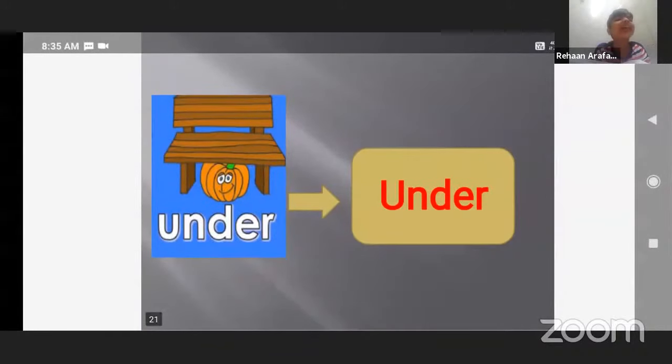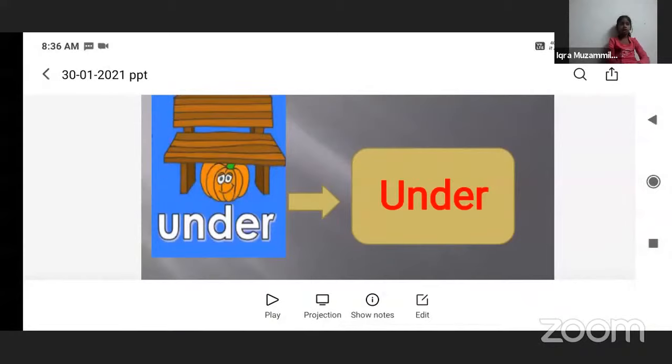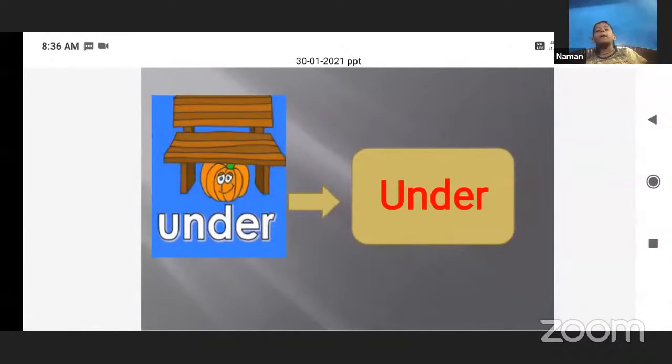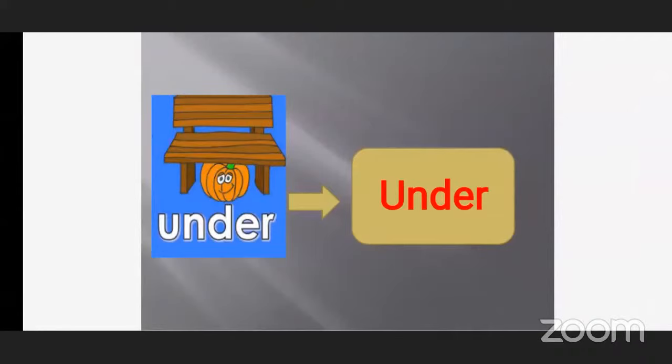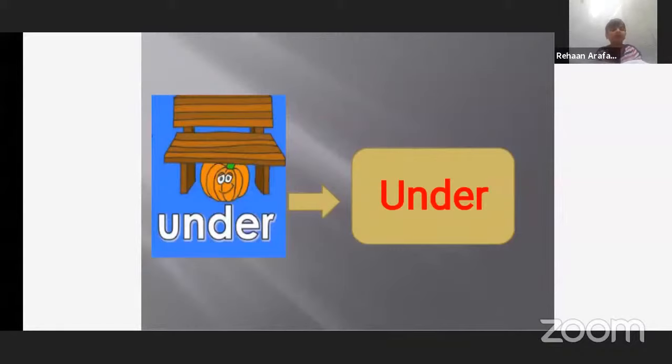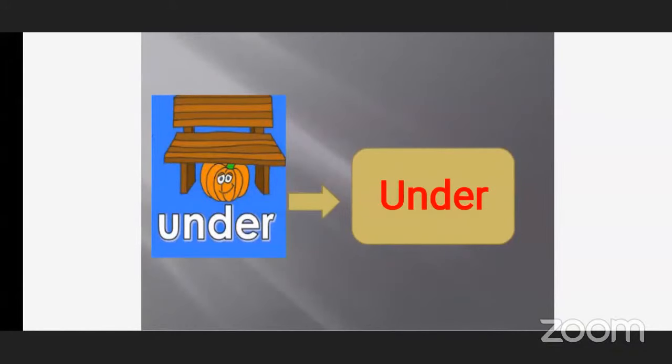The pumpkin is under the bench. Under the bench. Very good. Okay, students, you are very smart. So here in this picture, there is a pumpkin, but the pumpkin is kept under the bench. Under means what? Down. Okay. But we cannot say the word down here. That's why we are saying it as the pumpkin is kept under the bench.